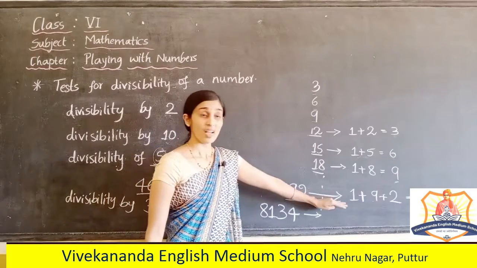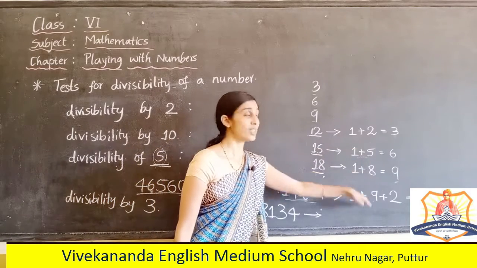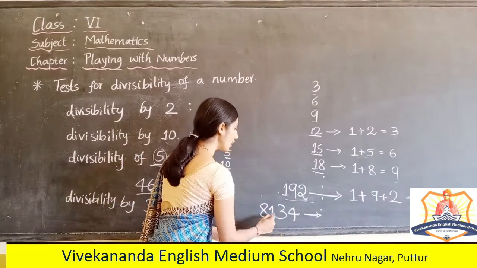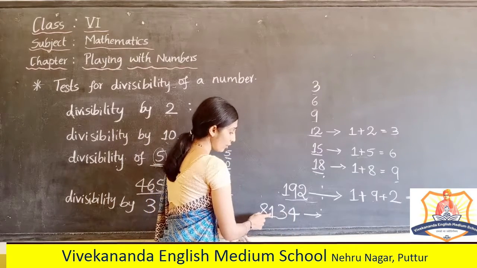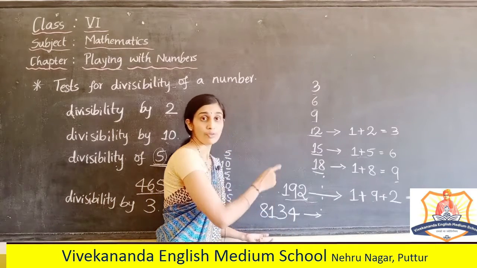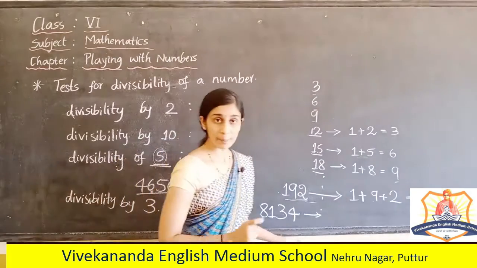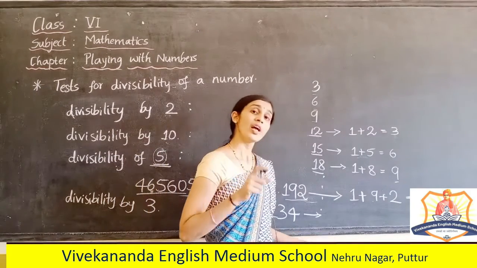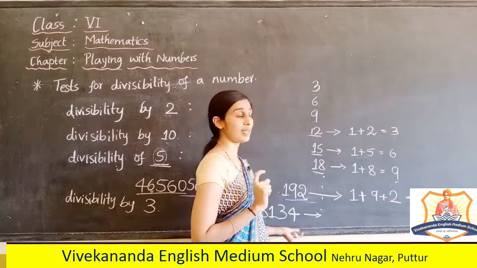How can I check? How should I check according to this pattern? I should add all the digits of the given number. So finally I should get the sum. That sum must be a multiple of 3, or that sum must be divisible by 3.